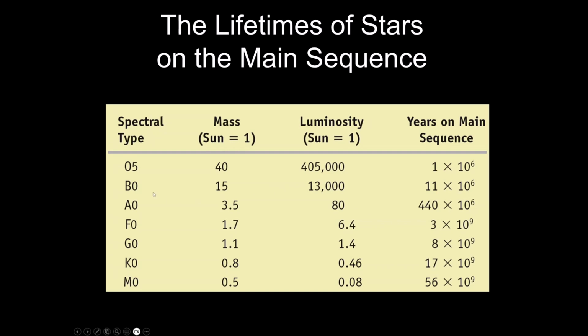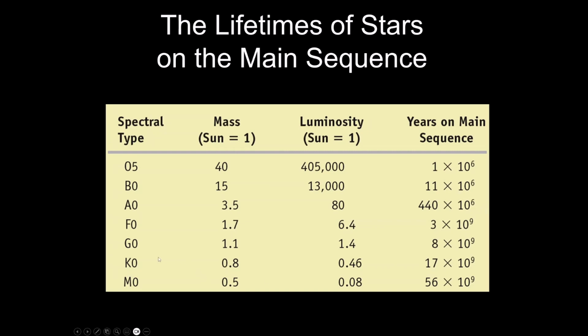Look at the massive stars, the O stars and the B stars. They are not only born rather quickly, but they rip through their fuel very, very fast. And they don't live very long. I mean, you can see here, the O star has like 1 million years of life. B star, tens of millions of years. That's pretty much it. A stars are about 500 million years of life.